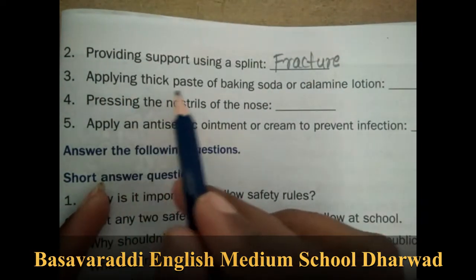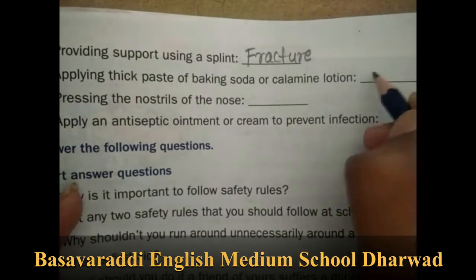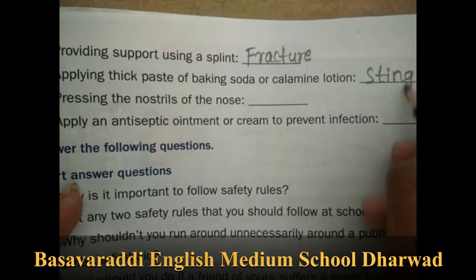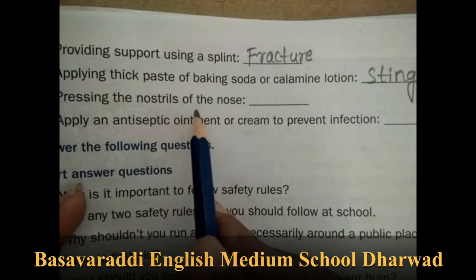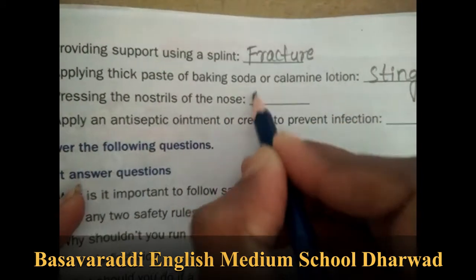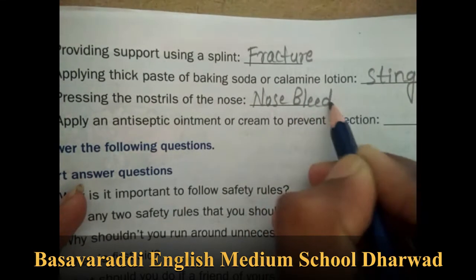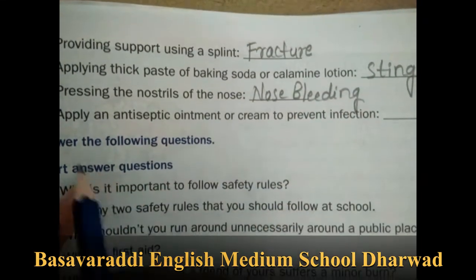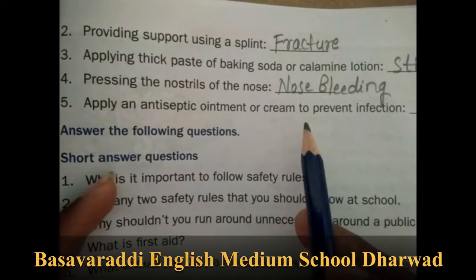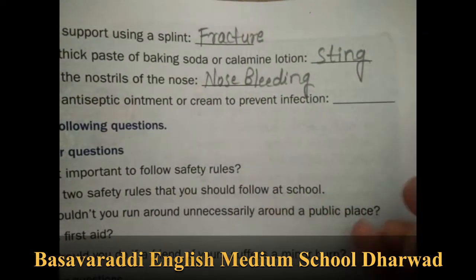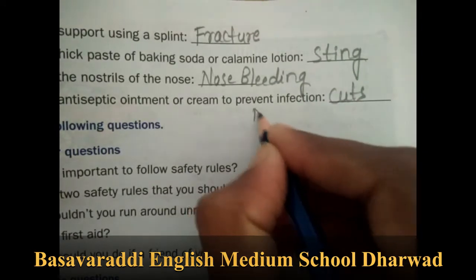Third one, applying a thick paste of baking soda or calamine lotion for sting. Fourth one, pressing the nostrils of the nose. Nose bleeding. Fifth one, apply an antiseptic ointment or cream to prevent infection. That is cuts or minor wounds.